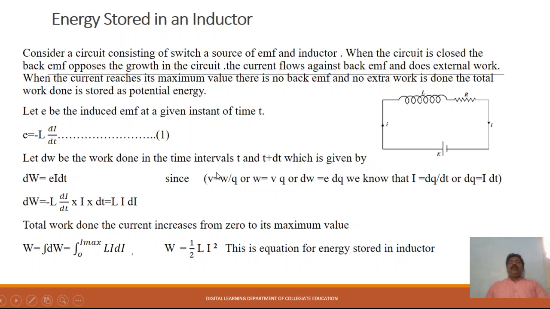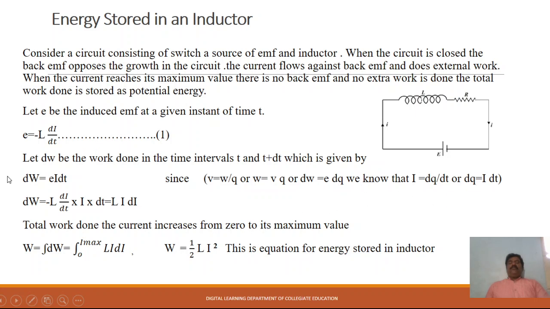We know potential is equal to work done by charge, or work done is equal to V into Q. The small amount of work done to move the charges, dW is equal to E into dq or V into dq, both are the same. We know that i is equal to dq by dt, or dq is equal to i into dt.